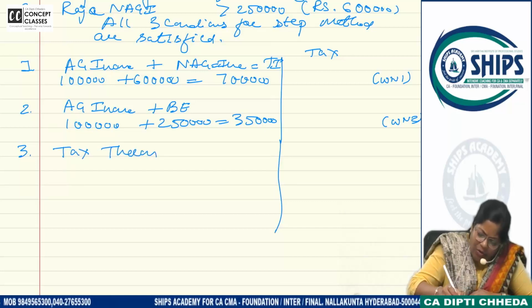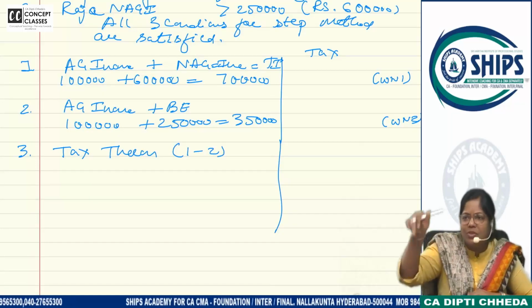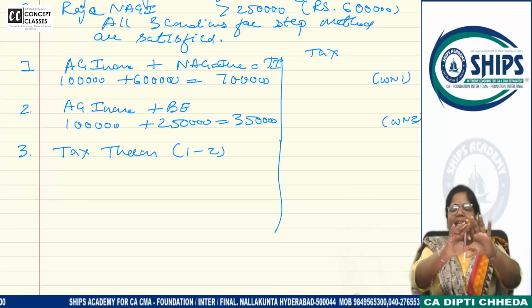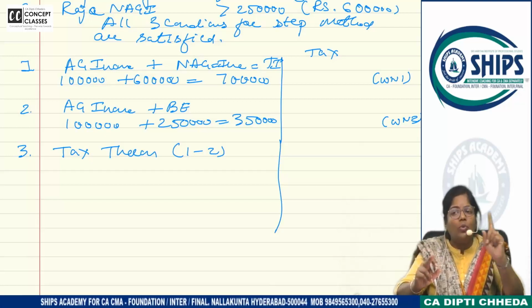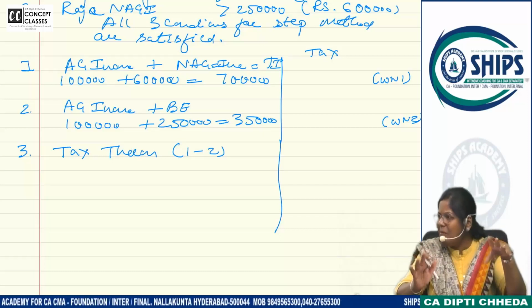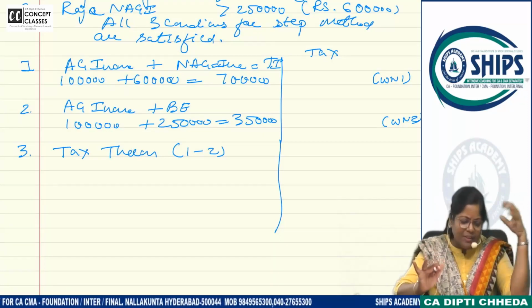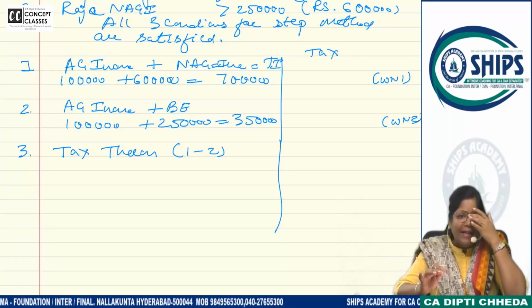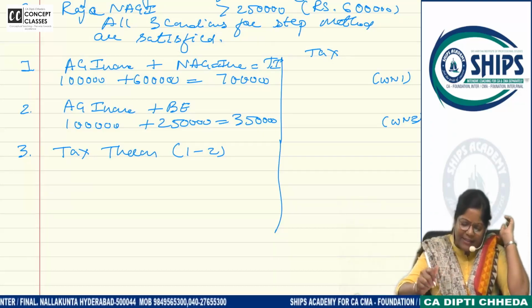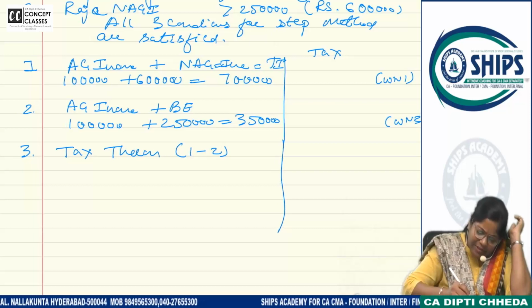Tax thereon. It is 1 minus 2. Agricultural plus non-agricultural income, calculate tax without surcharge and ESES. हमने लिखा. First problem it is. Take your time. और एक खुद से भी करना है आज ही. Agricultural income plus basic exemption. Calculate the tax. And tax thereon, third step.